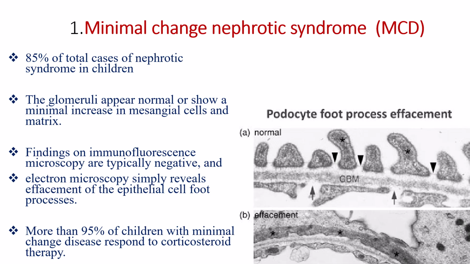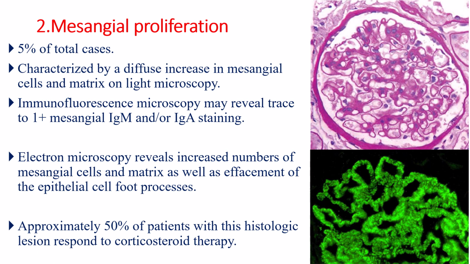But the electron microscope reveals effacement of the epithelial cell foot processes. The foot processes are effaced. And more than 95% of children with minimal change disease respond to corticosteroid therapy. The next is mesangial proliferation, which is responsible for 5% of total cases of nephrotic syndrome. Mesangial proliferation is characterized by diffuse increase in mesangial cells and matrix on light microscope.